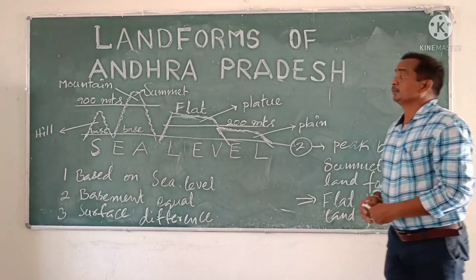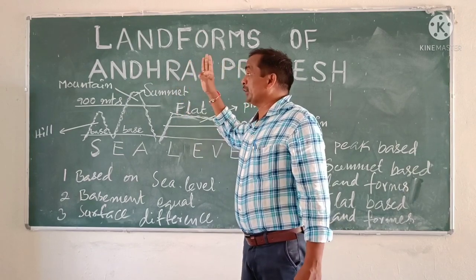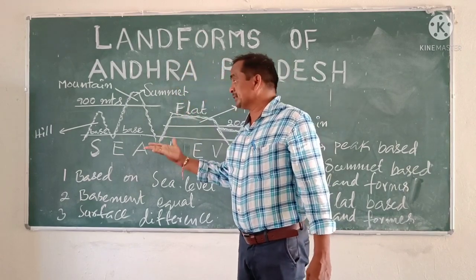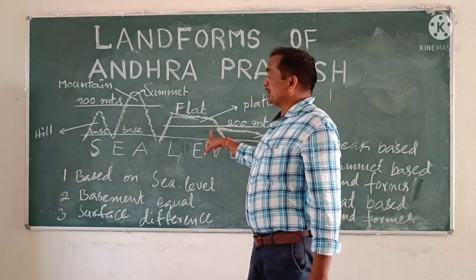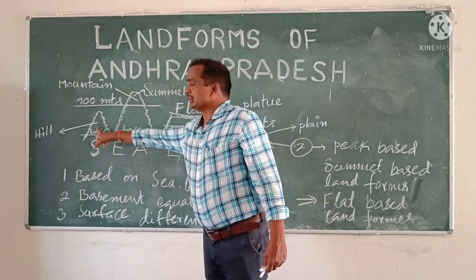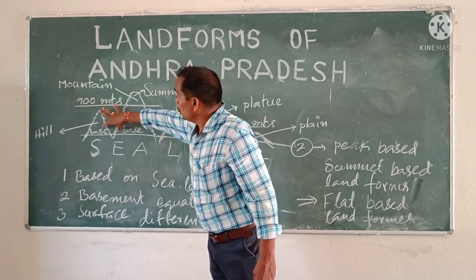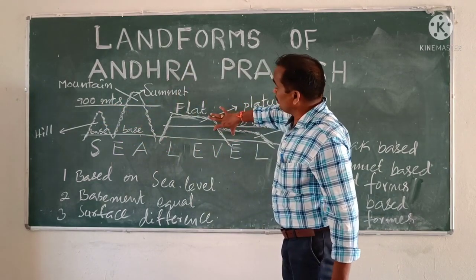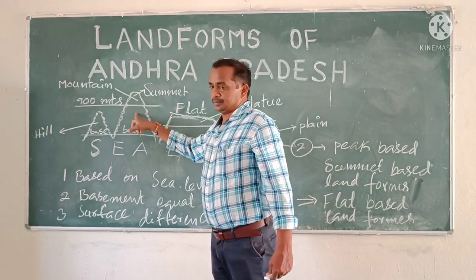Dear children, of course our landforms may be three categories. One is mountain, second one is plateaus, third one is plains. But here these two look similar and these two are similar.